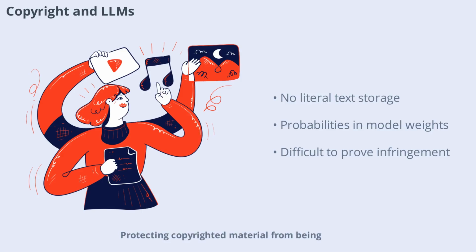Protecting copyrighted material from being digested by LLMs is technically challenging. When a model is trained on copyrighted text, it doesn't store literal copies but converts the text into mathematical probabilities. This makes it hard to prove infringement unless the model is prompted to repeat copyrighted text verbatim. For instance, a news agency might find that an LLM can recreate its paywalled articles word for word if given the right prompt.